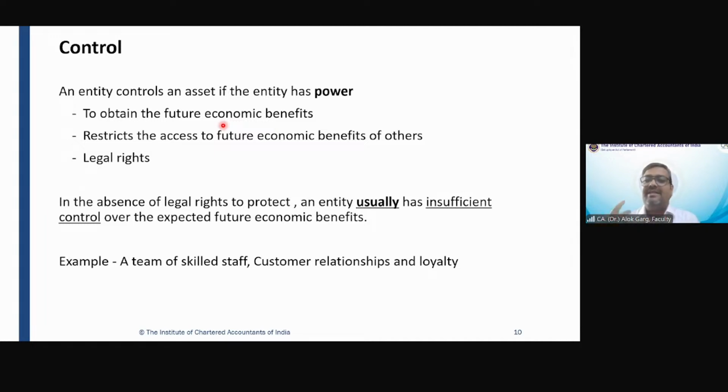So friends, in case of intangible asset, an entity controls the asset if the entity has power. So control comes from the power. And what is the power? Power to obtain the future economic benefit from that asset, or power to stop others from accessing the future economic benefit, or it is arising from legal rights. Generally, when you are acquiring intangible assets, it is out of legal or contractual right, and there is a power and there is a control. In absence of legal right to protect, an entity usually has insufficient control over the expected future economic benefit.